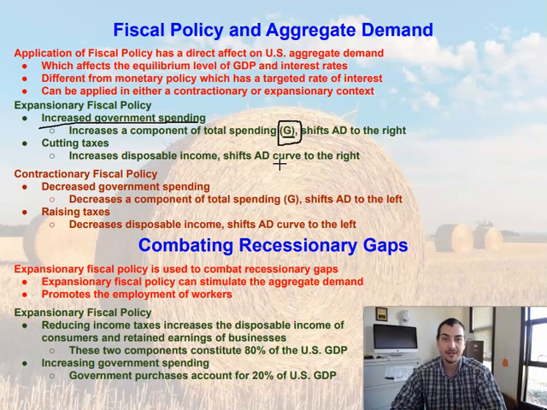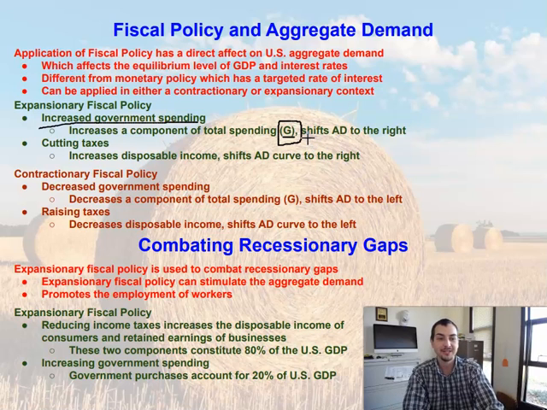But let's just think about it conceptually. How does this actually work? So if we increase government spending, it means the government's buying more, right? So if the government's buying more, then that means we need more people to produce more. If more people are producing more, then they're getting paid more, or we have more people working. So we have more income being generated within the United States on a household basis. More income means they have more money to spend. More money to spend means that they can buy more goods. More goods being bought means that we are actually having to produce more. And the cycle goes on and on.